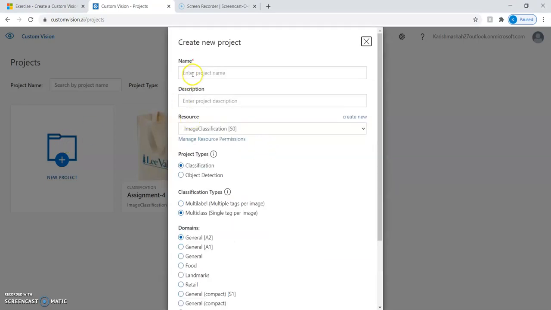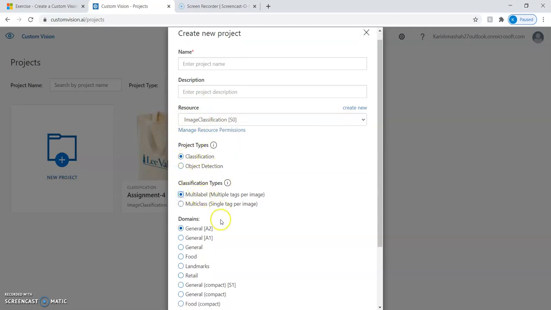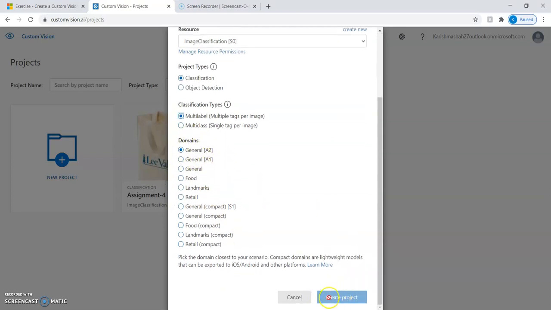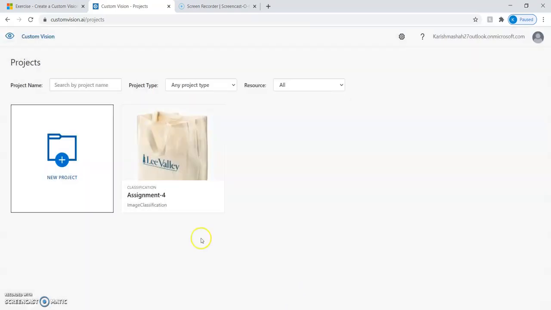For that I have to give here my project name. I have to create a resource group that I've already created, that is image classification. Project type is classification. Classification type we have to select multi-label, and for domain we have to keep it as general. And then if I click on create project, it will create my project.